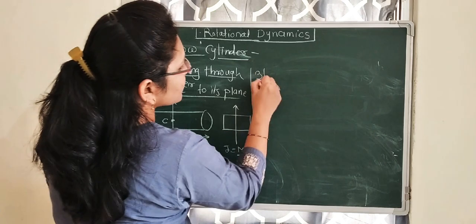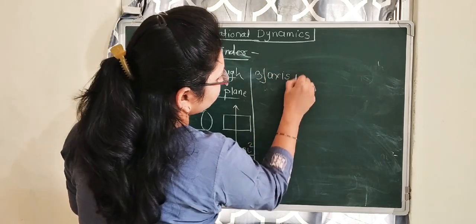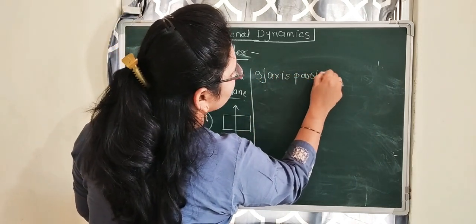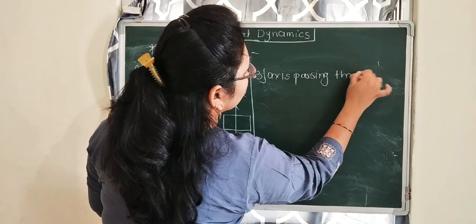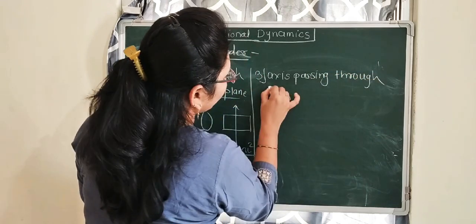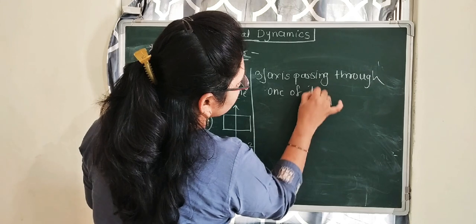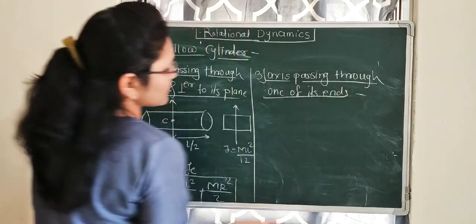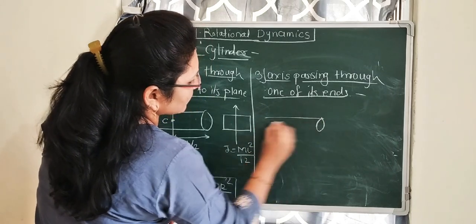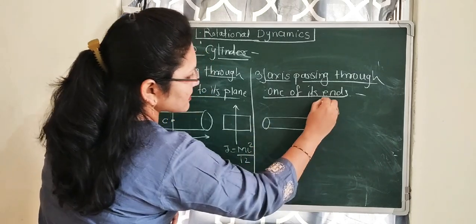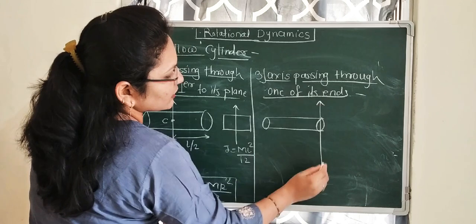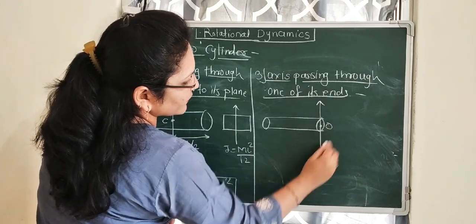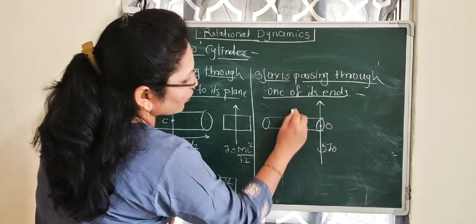Then, the third case is the axis passing through one of its ends. Like this, there is a hollow cylinder. The axis is passing through the end, point O. The moment of inertia is IO.